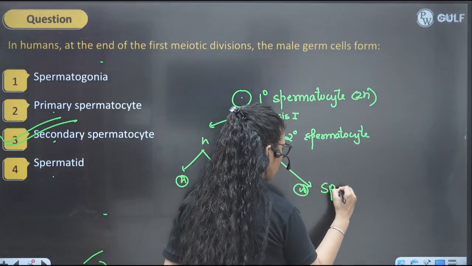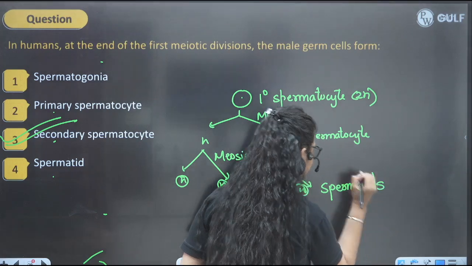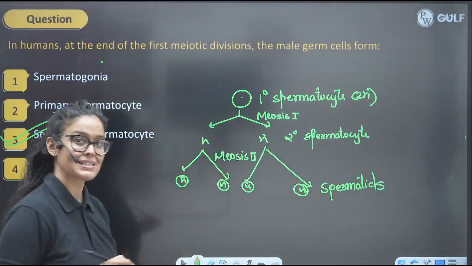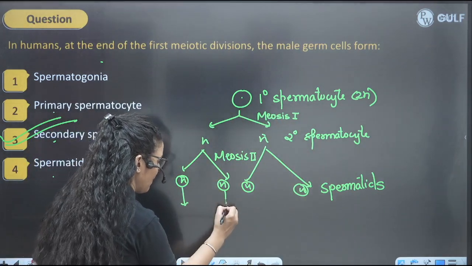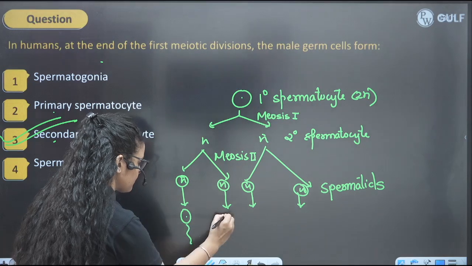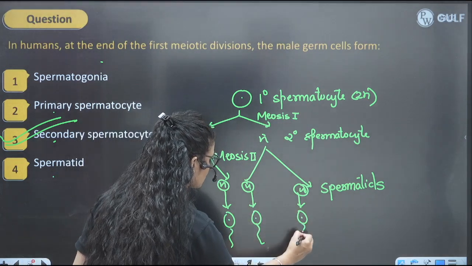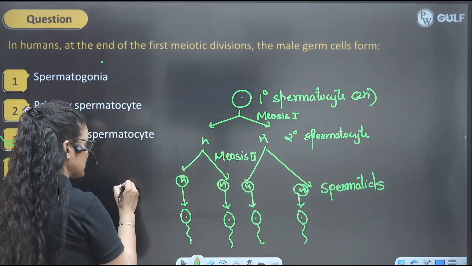And later the spermatids will differentiate into sperms, right? Each spermatid differentiates into a sperm with head and tail. So 4 sperms will be differentiated.